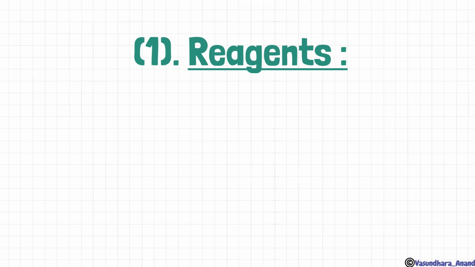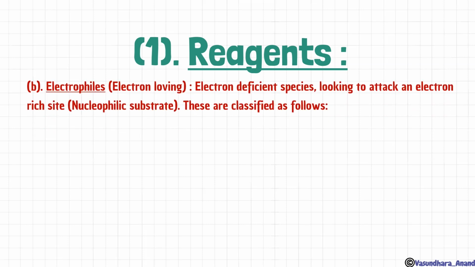Next is the electrophile. Electrophile means electron loving. That means it will be attracted towards electrons. So it will be an electron deficient species, that's why it is attracted to electrons, isn't it? It is looking to attack an electron rich site, that means it will react on a nucleophilic substrate. So what is electron deficient?